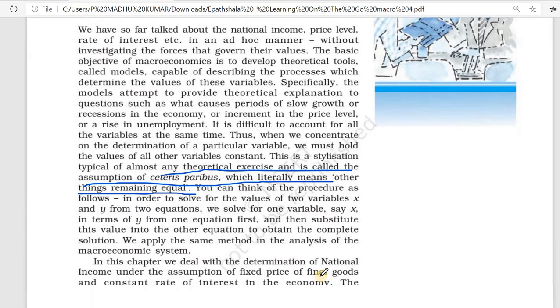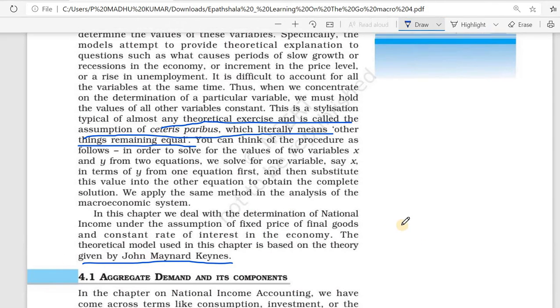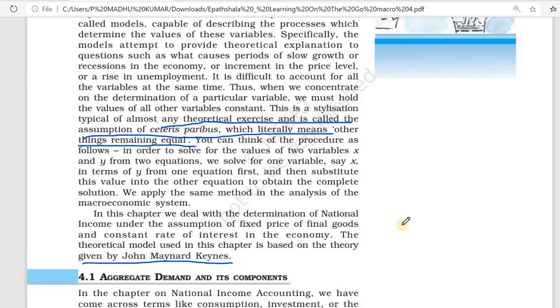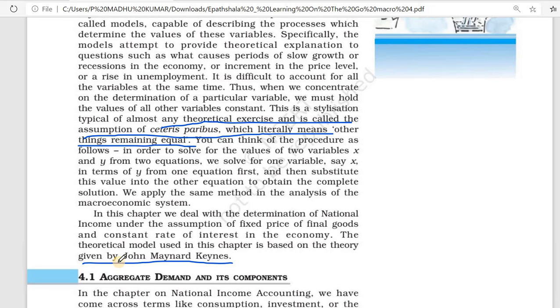Then here we can study about some Keynesian functions. Keynes is an important economist. His consumption function is an important concept of his general theory. His model we are using in this theory. In this chapter we can study about final goods, then rate of interest. All these things we can study in this chapter.